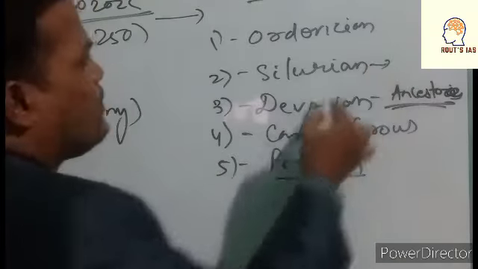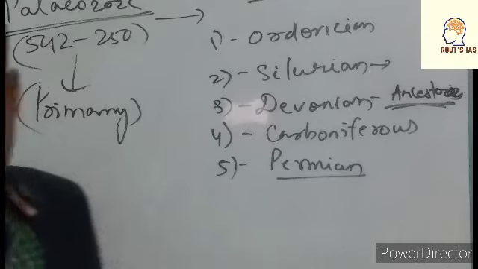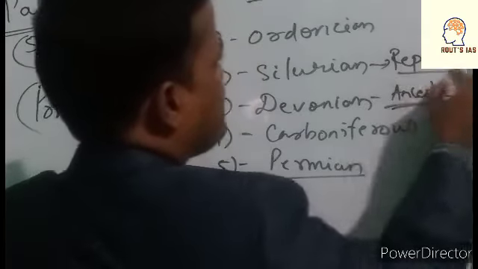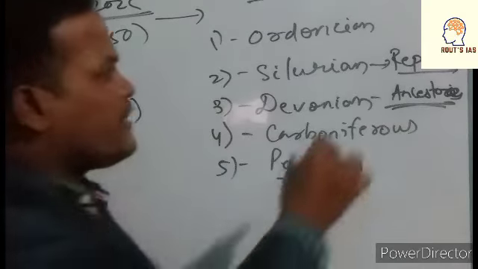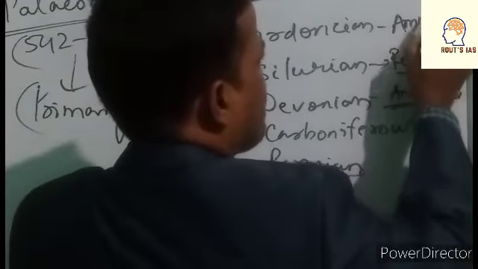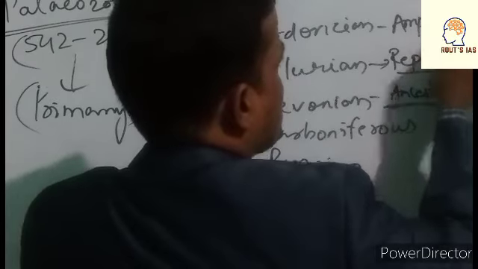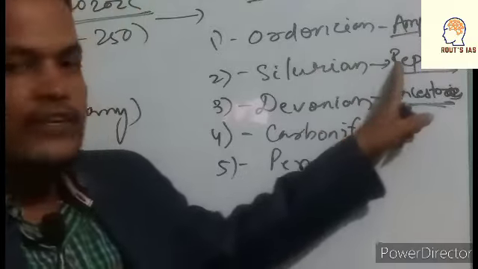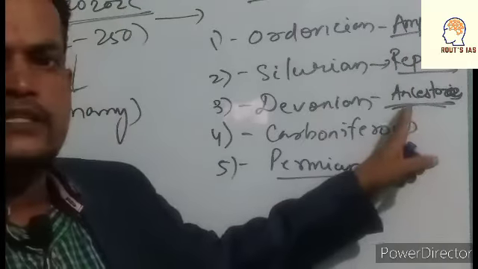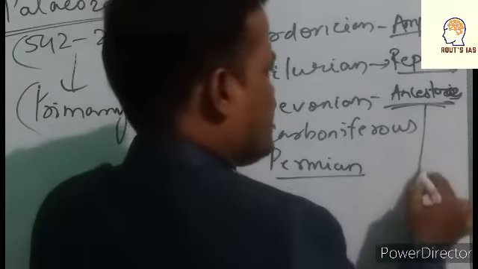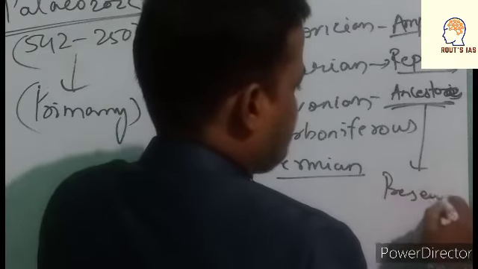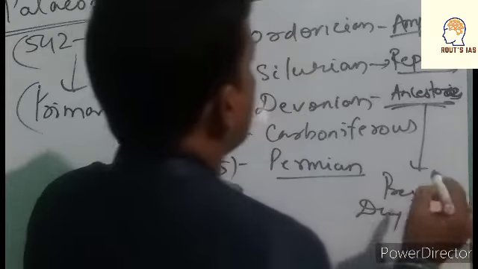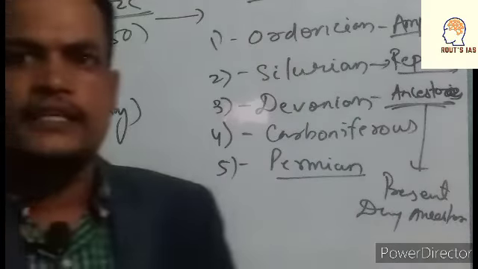And the Silurian is called the period of reptiles, and the Ordovician is called the period of amphibians. Okay, so Ordovician for amphibians, Silurian for reptiles, and Devonian for what? The present day ancestors. The present day ancestors belong to the period of Devonian. Is it right?